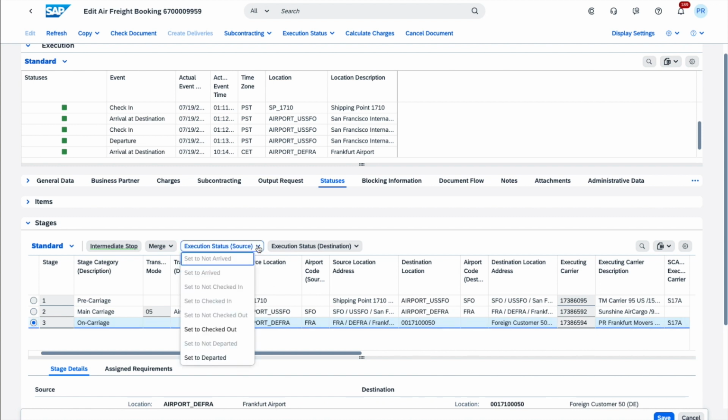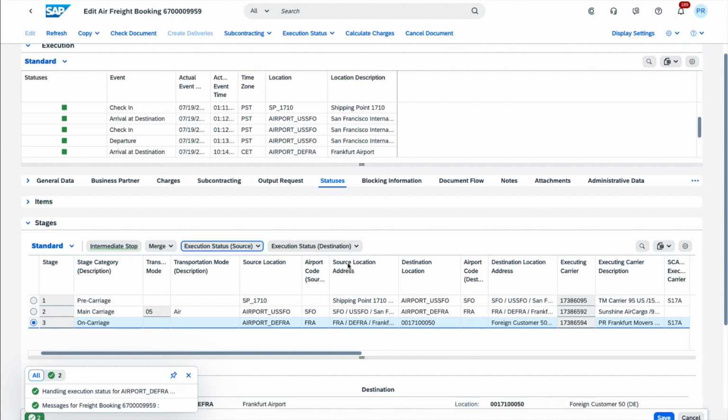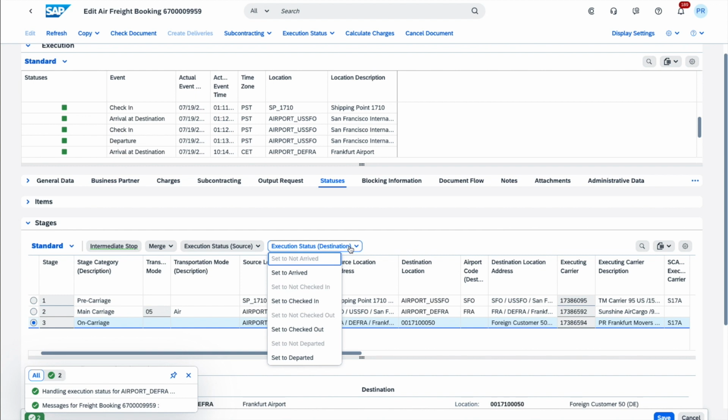So I go to the execution status at source, and again I can check out to notify that the truck from the German carrier has now checked out of the airport, and it also has now departed the airport perimeter, and it's en route to the customer end location. So what we need to do now is simply set the final statuses for the final leg or the final stage of this entire trip, which is to say that the truck has arrived at the customer location.